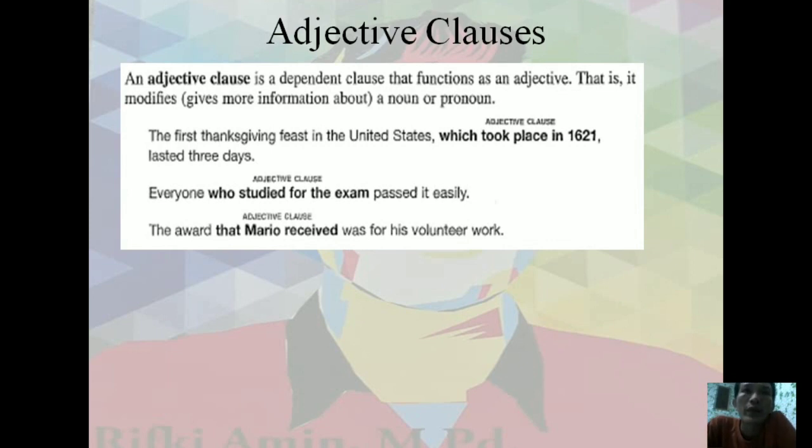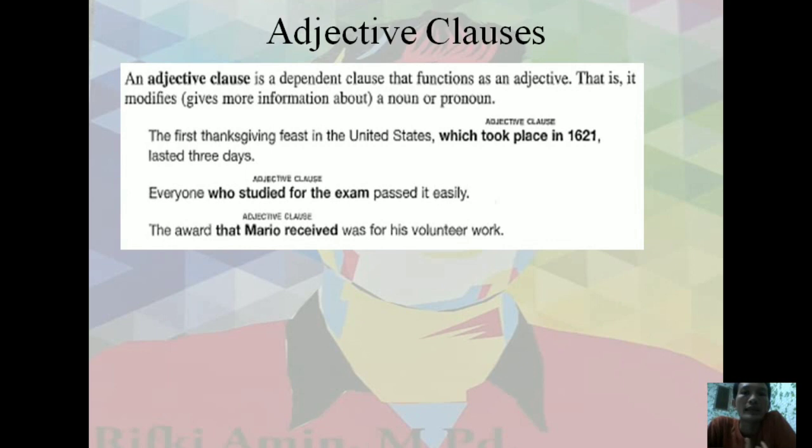Okay, the beautiful girl is mine. The adjective beautiful modifies the noun girl. And an adjective clause is a dependent clause whose function is to modify a noun. You know that a noun functions as a subject or an object.